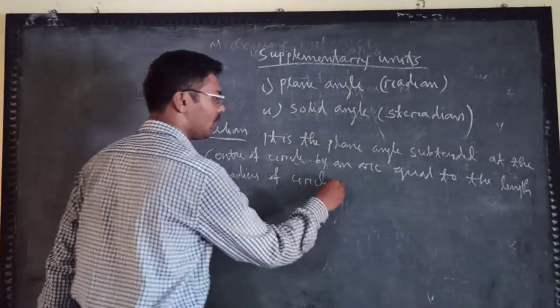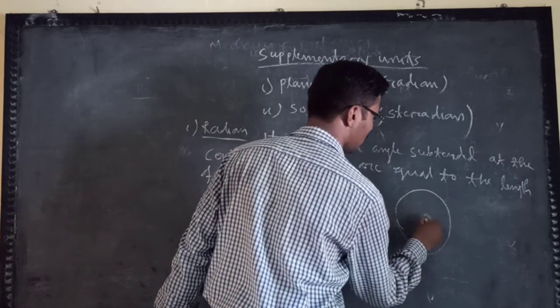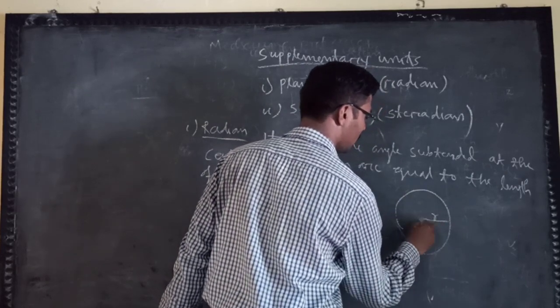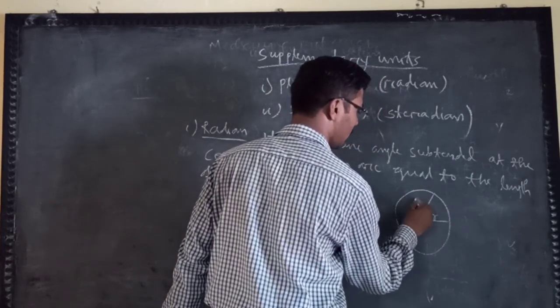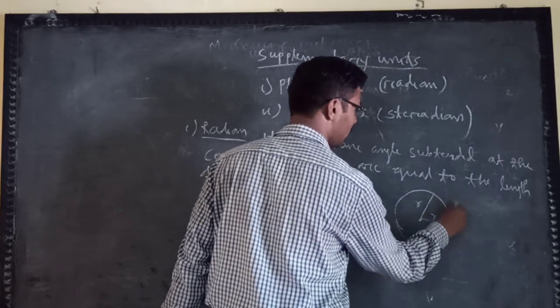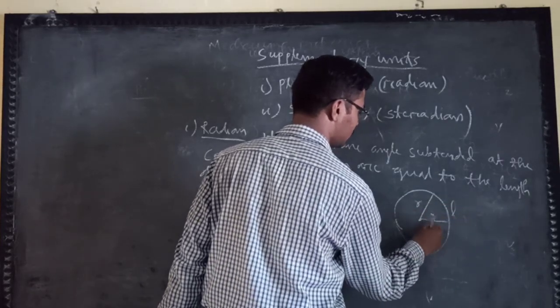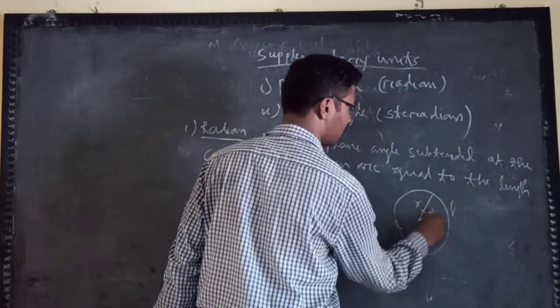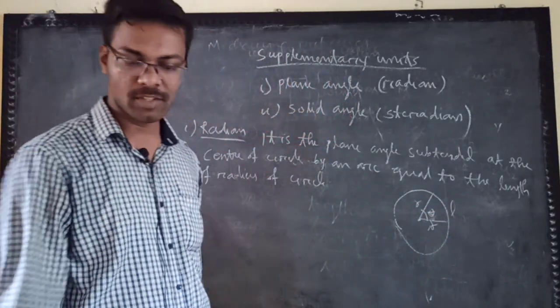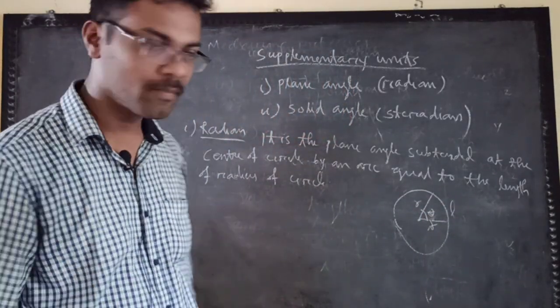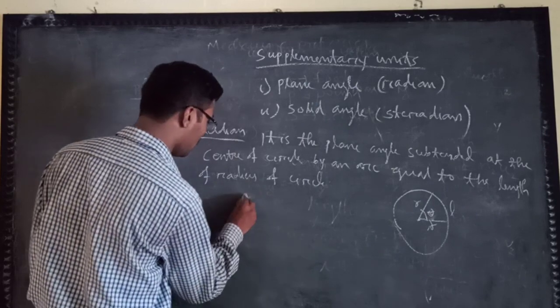If I consider a circle, then it has a radius r, this is my arc length, and this is, suppose, angle theta. What is the basic relation between them?